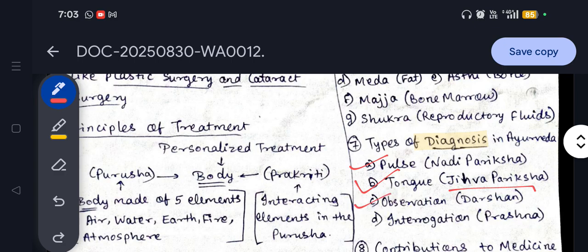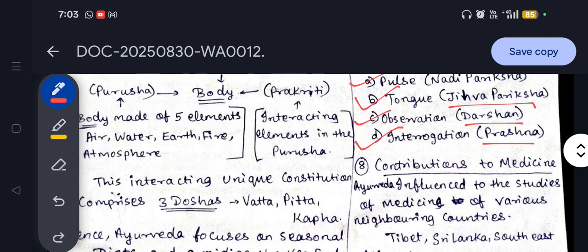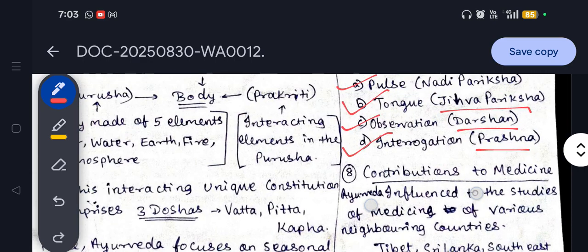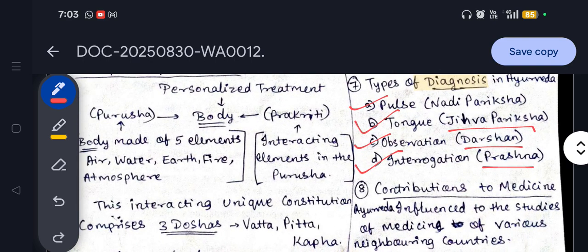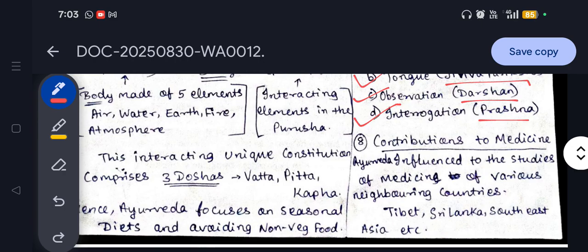Next is observation, which is also known as Darshana. Next is interrogation, which is Prashna, where the doctor asks a few questions related to the symptoms of the problem. So all these are the four types of diagnosis under Ayurveda.